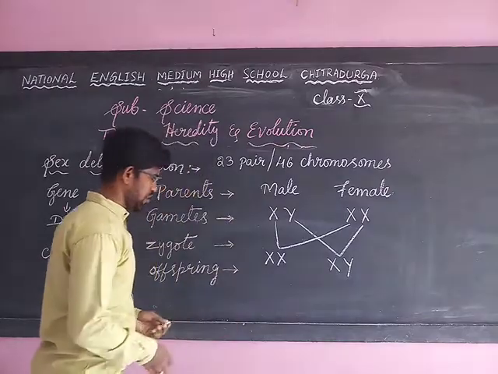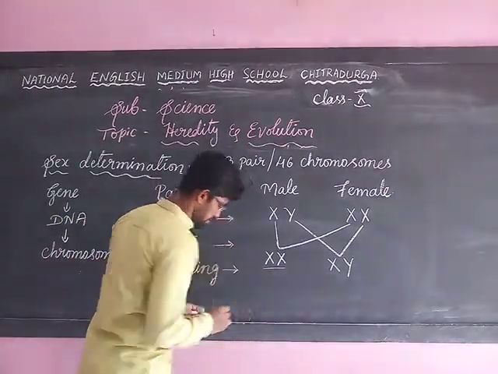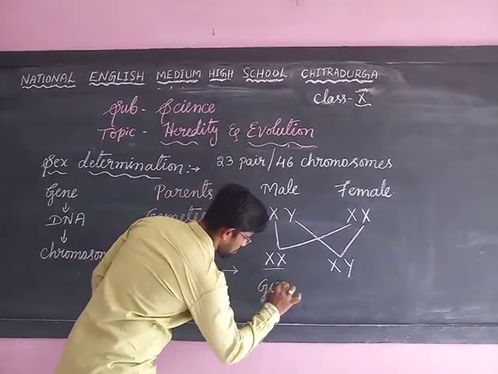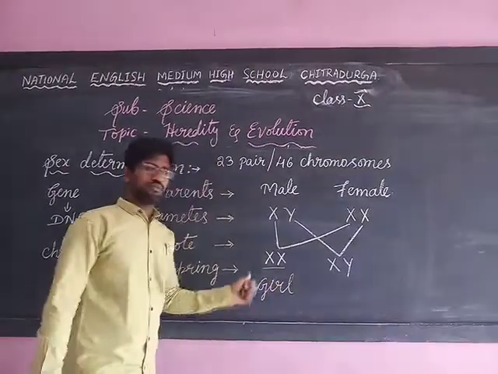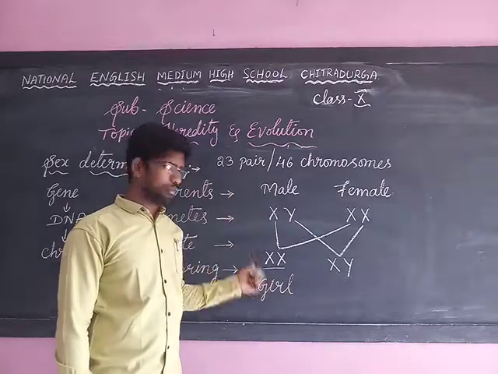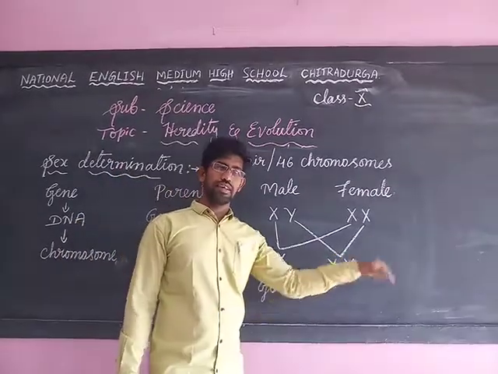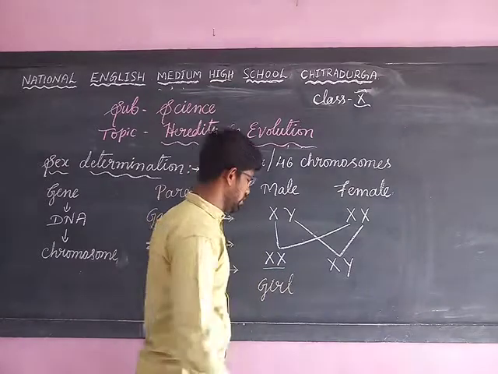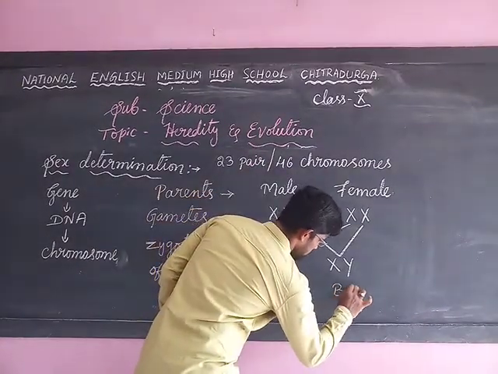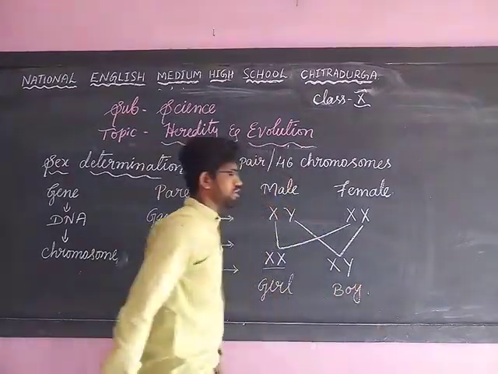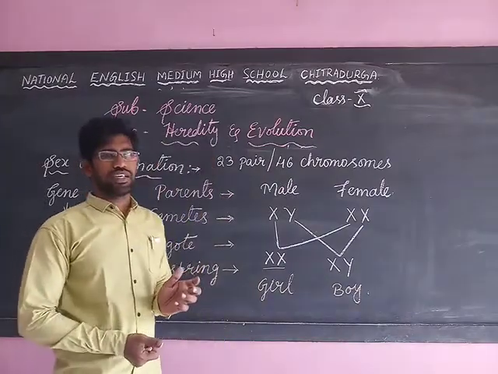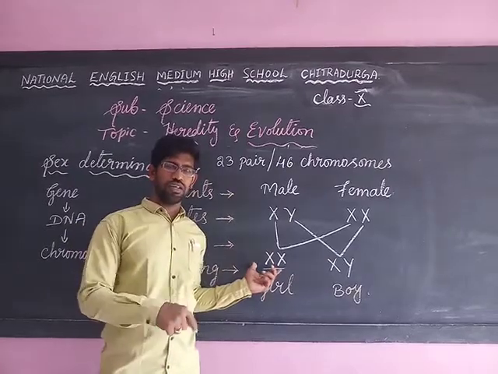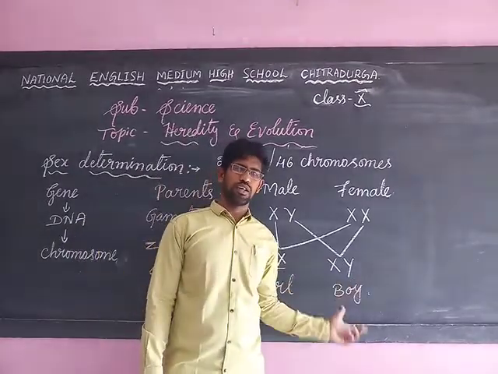Both X represent a baby girl, and X and Y, because of the presence of Y, represent a baby boy. Like that, sex determination takes place in humans. XX is for girls and XY is for boys.